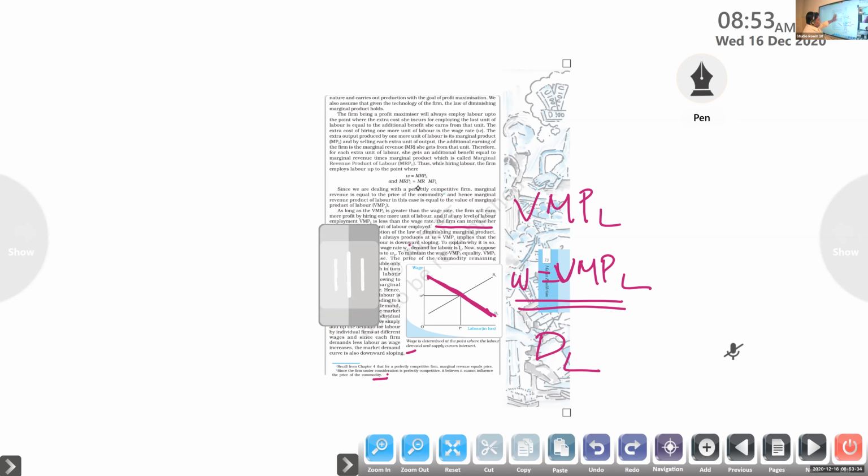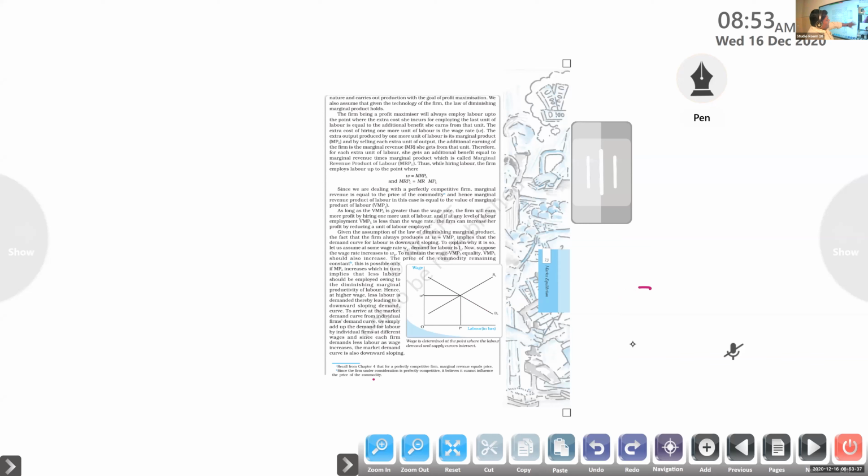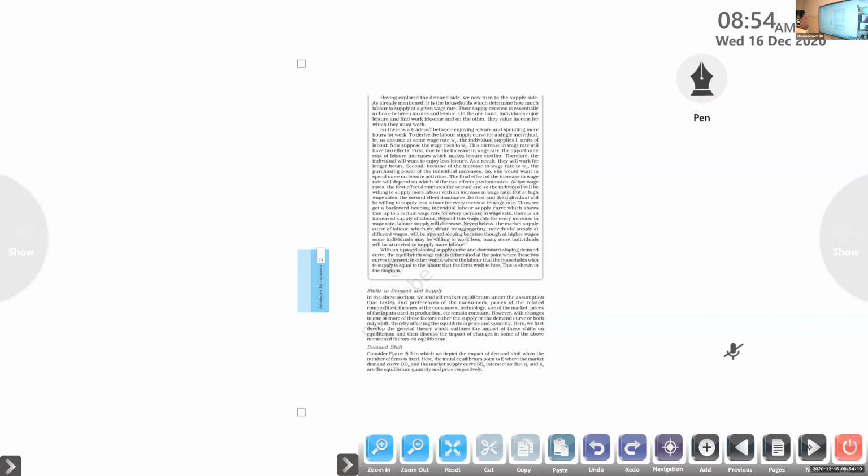So this is the idea related to the demand for labor. The simple idea is: when the wage rate increases, the firm will reduce the number of workers to maintain profit in a perfectly competitive condition, because the firms are unable to increase the price of the commodity. Yes or no? So they will reduce the number of workers. That's what this graph says. This is the demand curve of labor, a downward sloping one. Okay, next one.